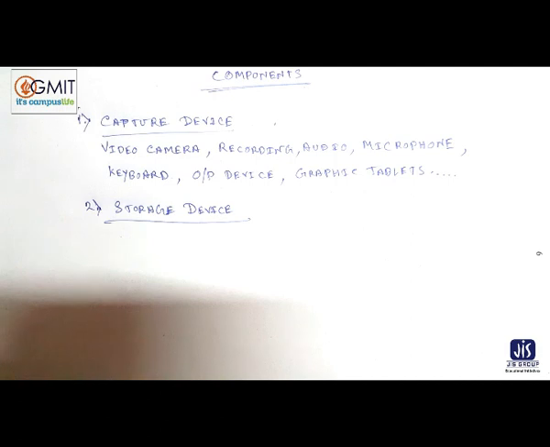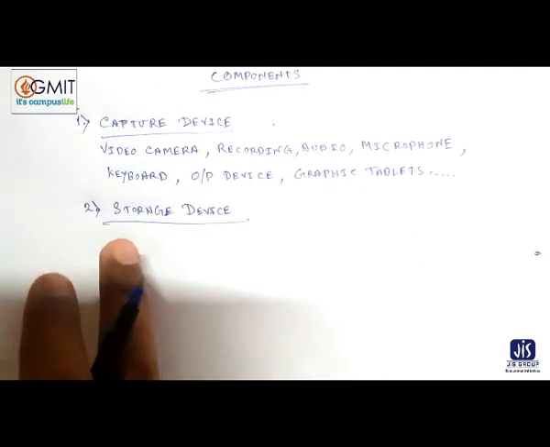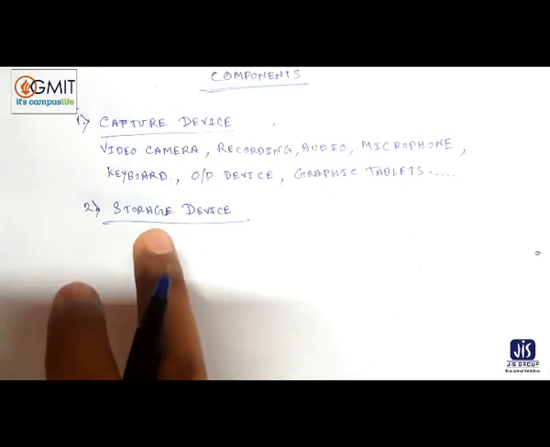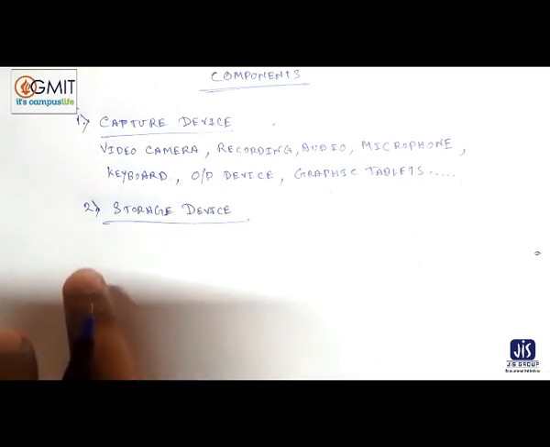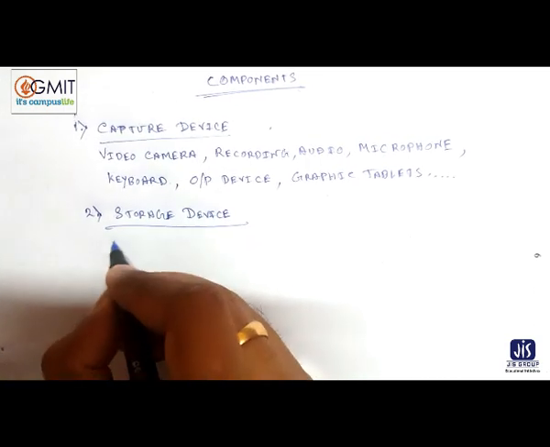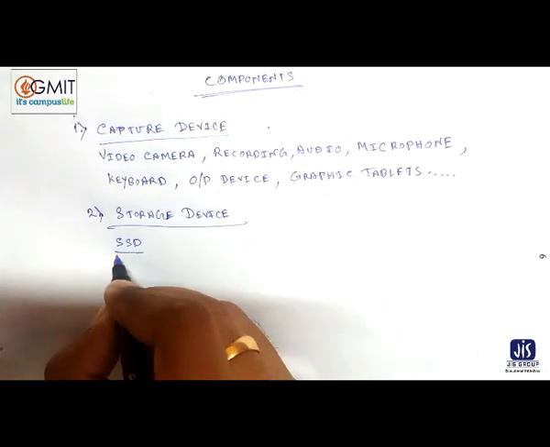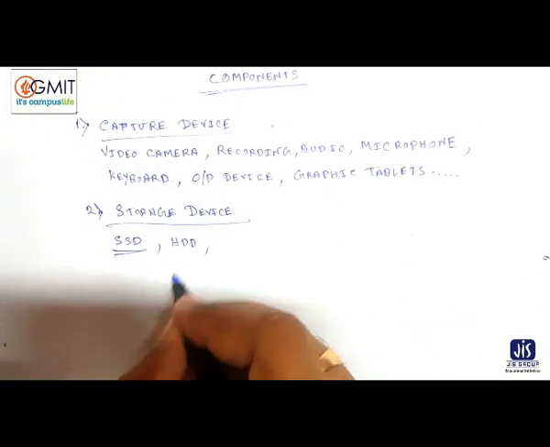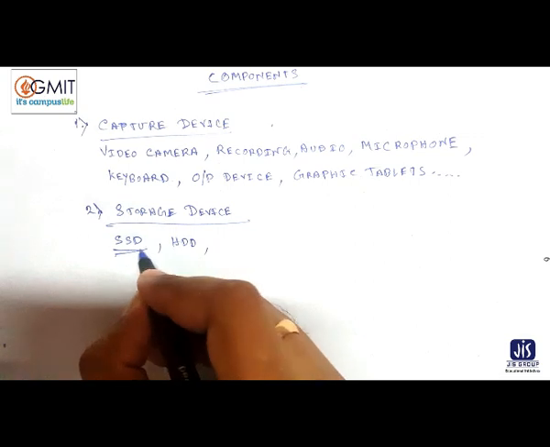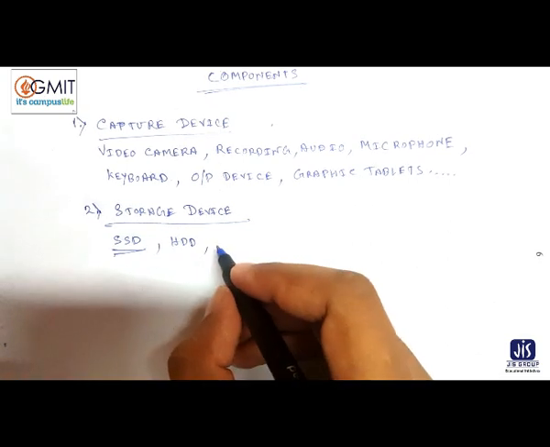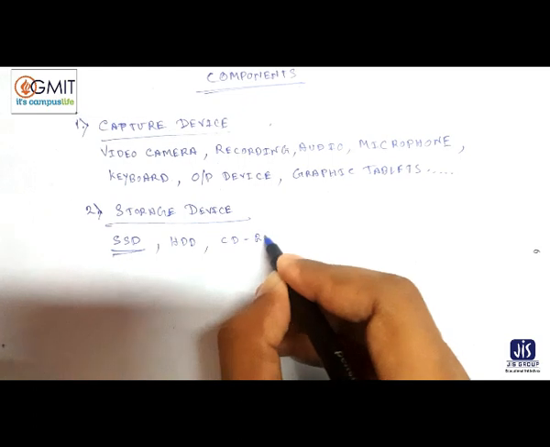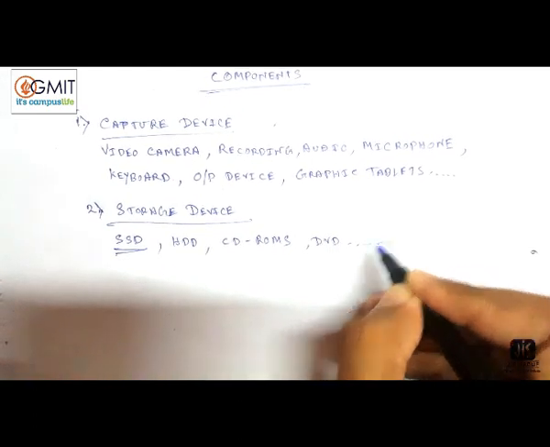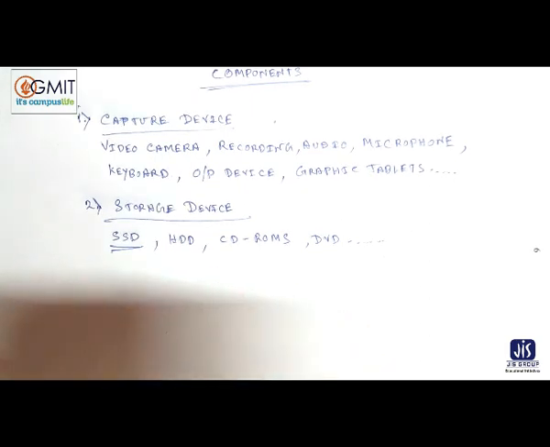But nowadays, there is one more thing which is much faster than a normal hard disk. This is called SSD or solid state drive, which is much faster than a hard disk. So these are the storage devices.